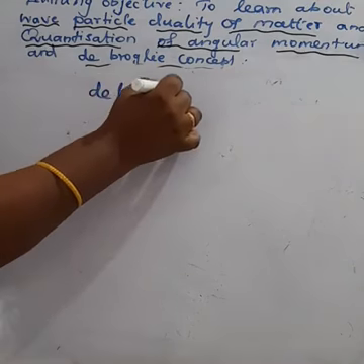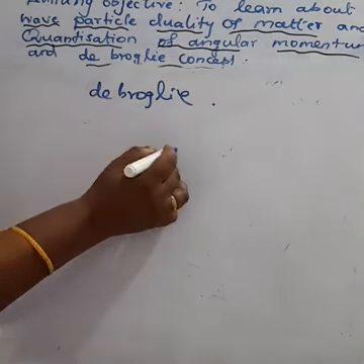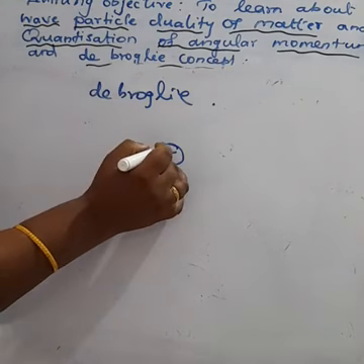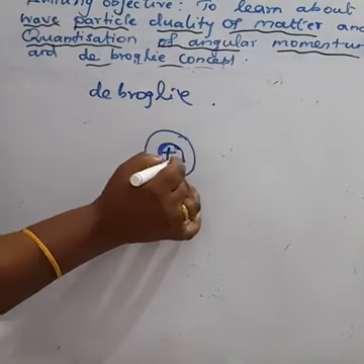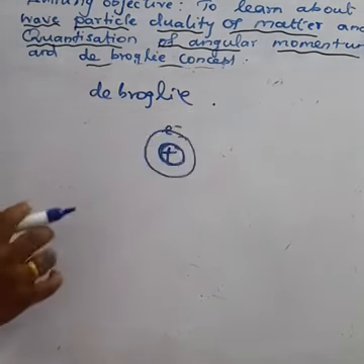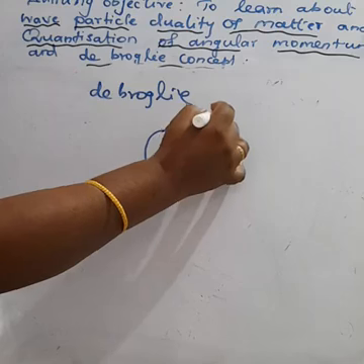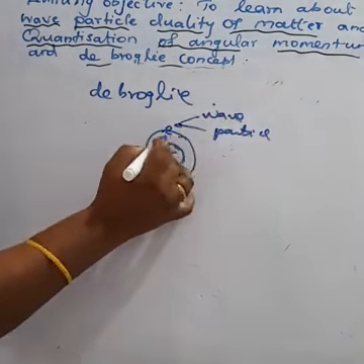How are the electrons revolving around the nucleus? In phase. In order for the electron wave to exist in phase,